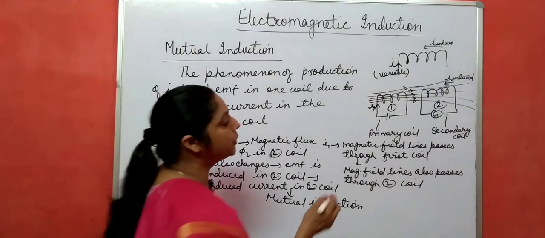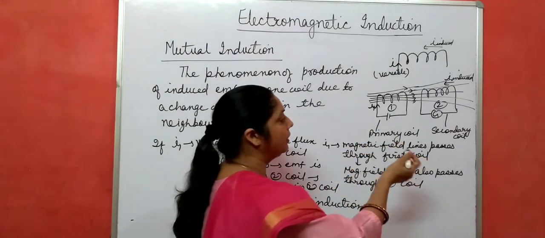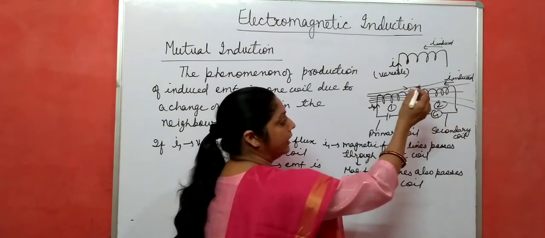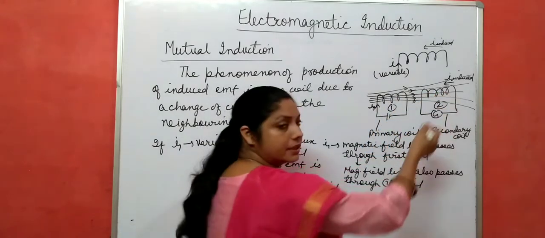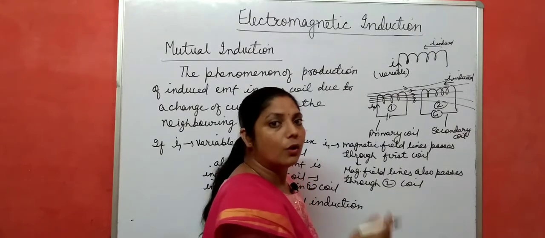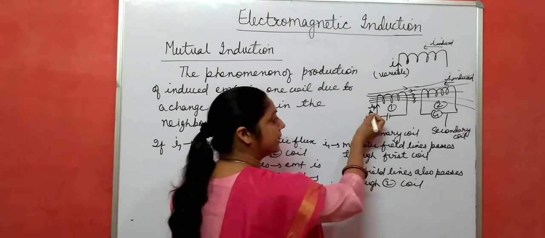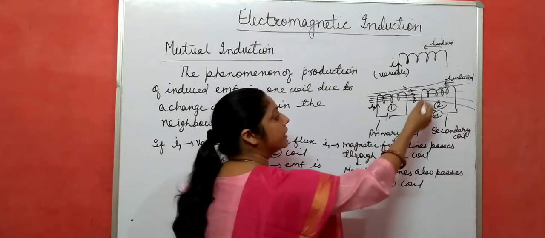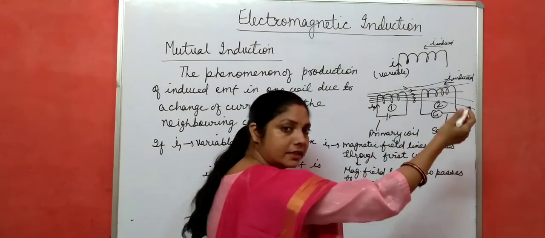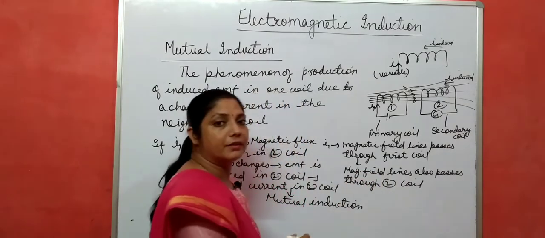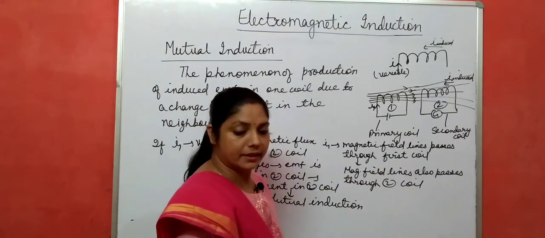Now I am going to write the relation between the current passing through the first coil and the flux change in the second coil. What is the relation between current and flux? Greater the current in the first coil, greater the flux change in the second coil. This is directly proportional, and from here we can find the mutual inductance.